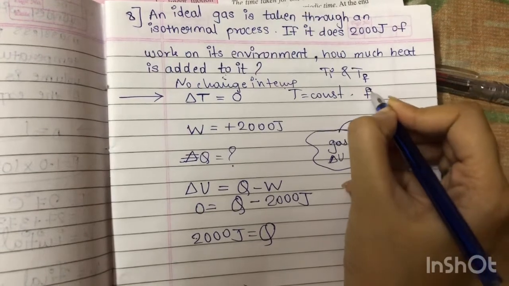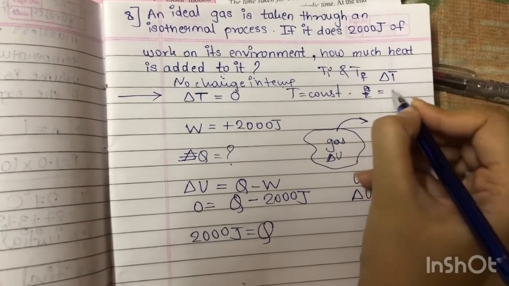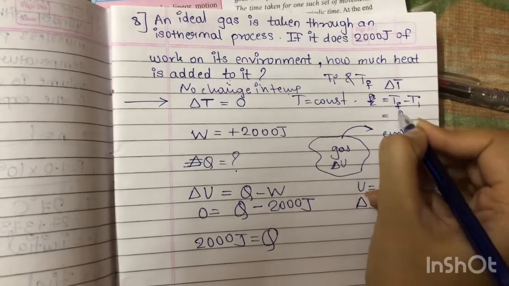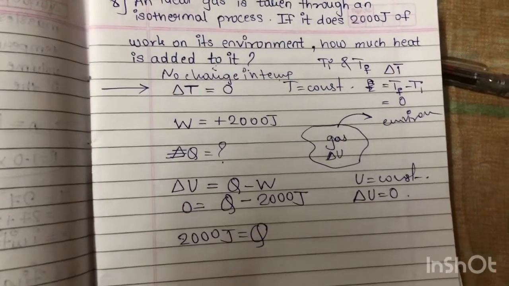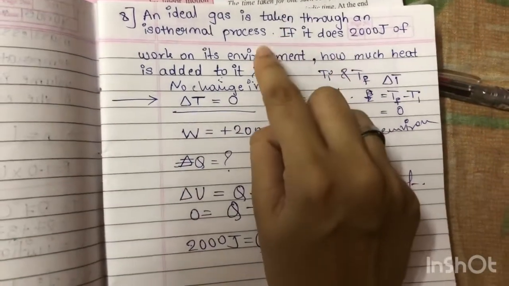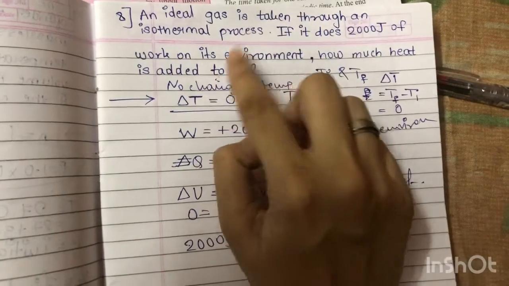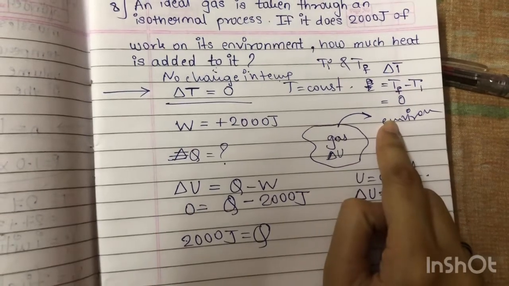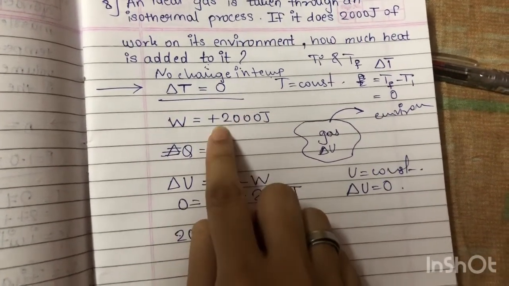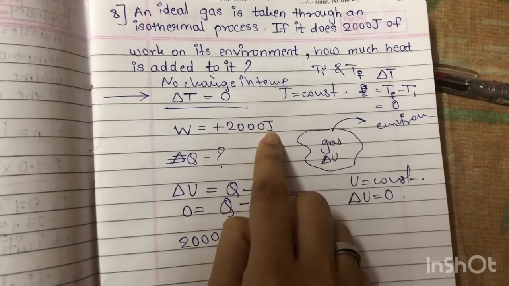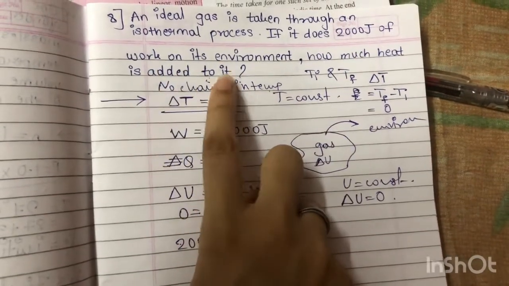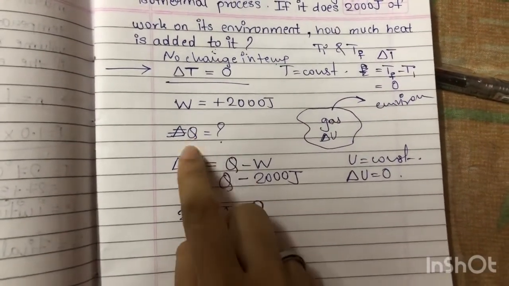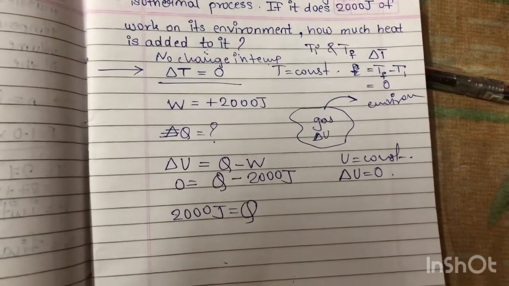So, change in temperature means final temperature minus initial temperature. If both of them are equal, the change in temperature will be 0. So, I have written that. After that, if it does 2000 joule of work on its environment, if the gas is doing work on the environment, in that case work done is positive. So, work done is positive 2000 joules. How much heat is added to the gas in this process? That is Q is to be obtained.